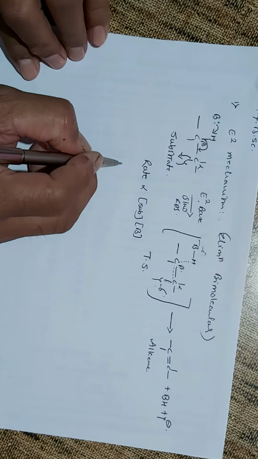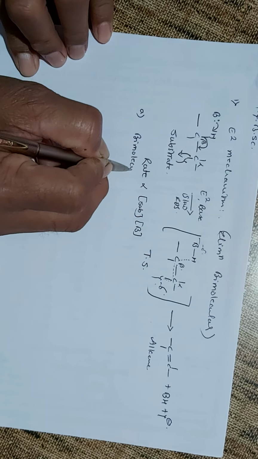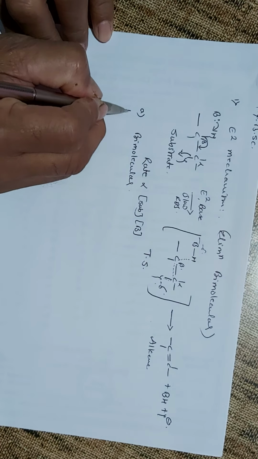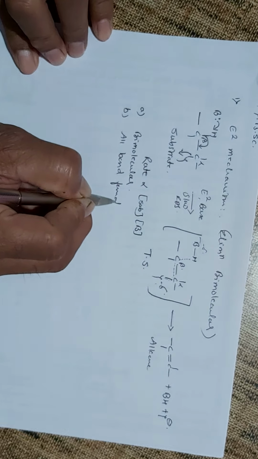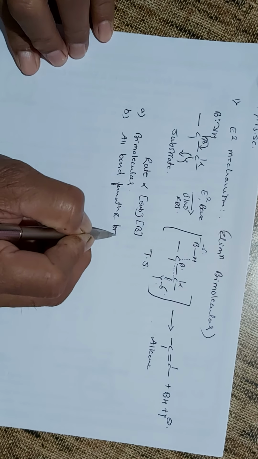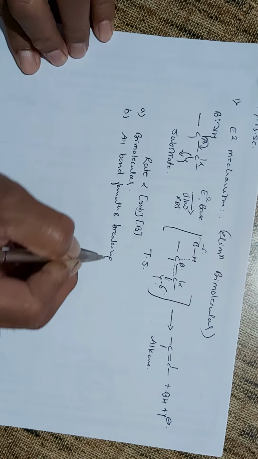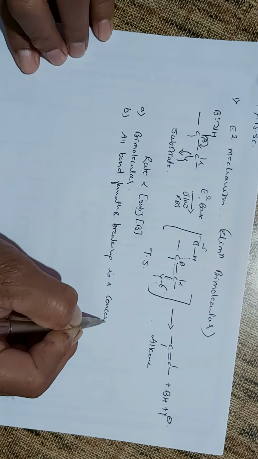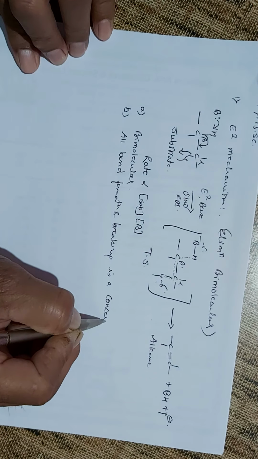The similarity with SN2 is that it's a bimolecular reaction. SN2 is also a bimolecular reaction. Then, all the bond formation and breaking is a concerted mechanism, meaning it is taking place simultaneously.